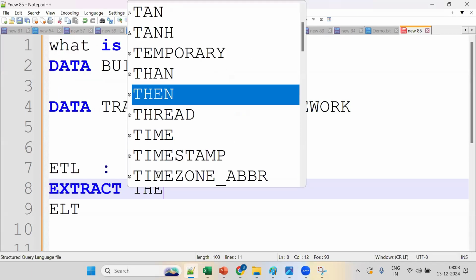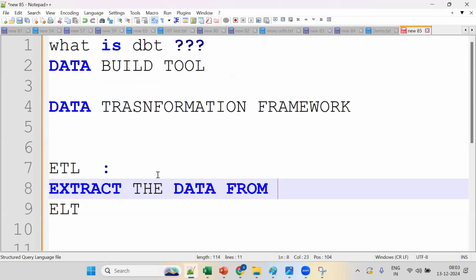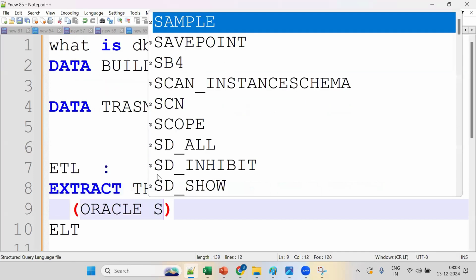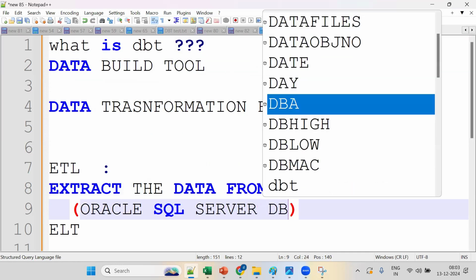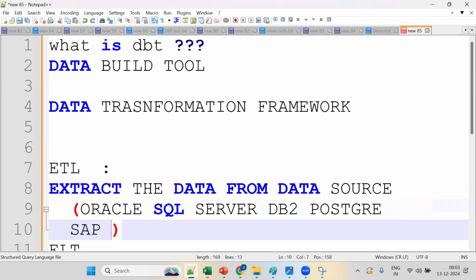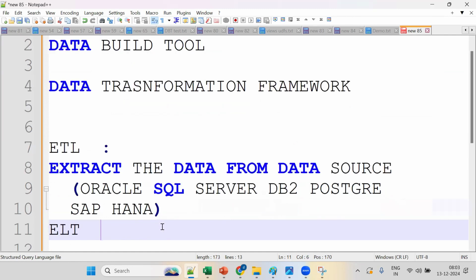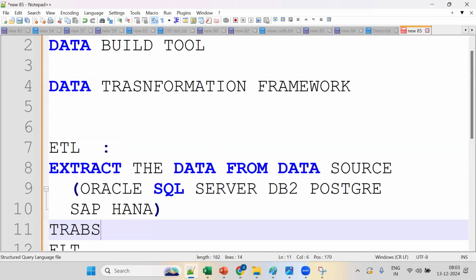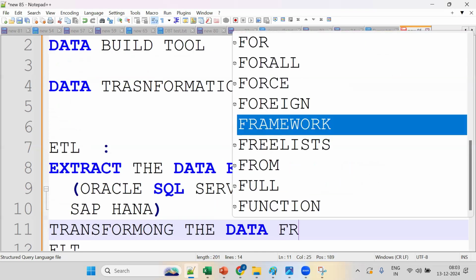Extract the data from the data source. What are the data sources? It can be Oracle, SQL Server, DB2, Postgres, SAP HANA. There are so many sources. So we extract the data from the data sources. Then what is T? Transform. So transforming the data from the data source.